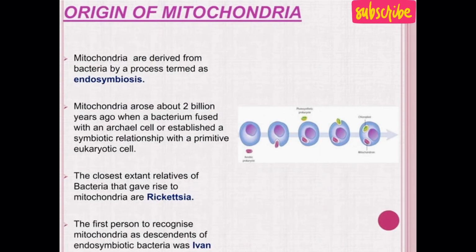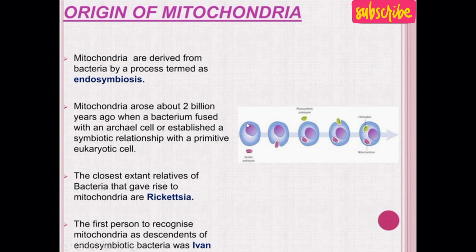Origin of mitochondria: where did mitochondria originate? Mitochondria are derived from a bacterium by a process termed endosymbiosis. Endo means inside, symbiosis means living together. Mitochondria arose about 2 billion years ago when a bacterium fused with an archaeal cell or pro-eukaryotic cell and established a symbiotic relationship with a primitive eukaryotic cell.